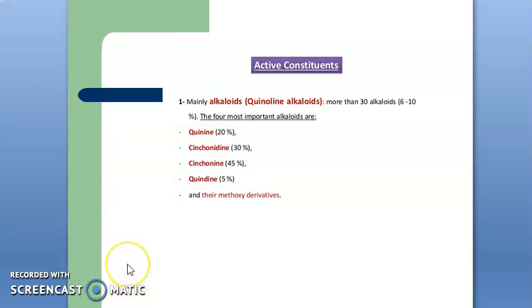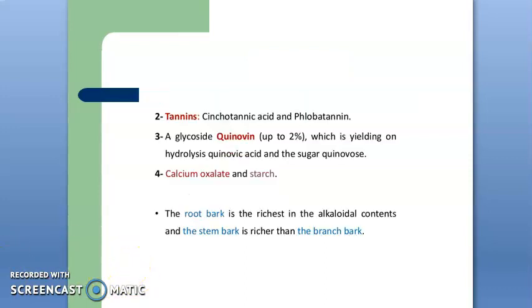Along with these names of alkaloids, we have to remember the percentages, which are very important for GPAT. Next, tannins: cinchotannic acid and phlobatannins. Most important, cinchona bark is an alkaloidal drug which contains a glycoside named quinovine, up to 2%, which yields quinovic acid and the sugar quinovose on hydrolysis. It also contains calcium oxalate and starch.